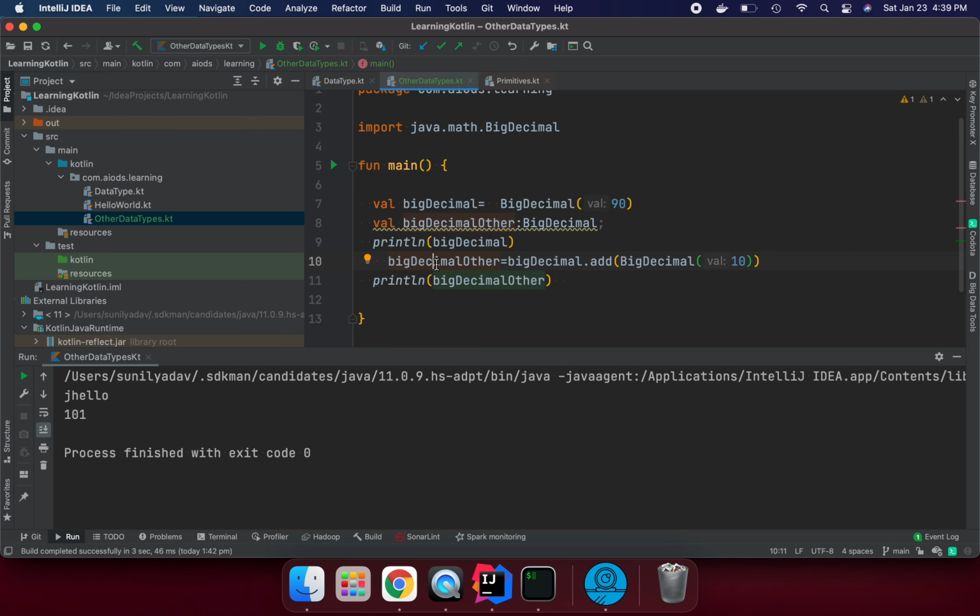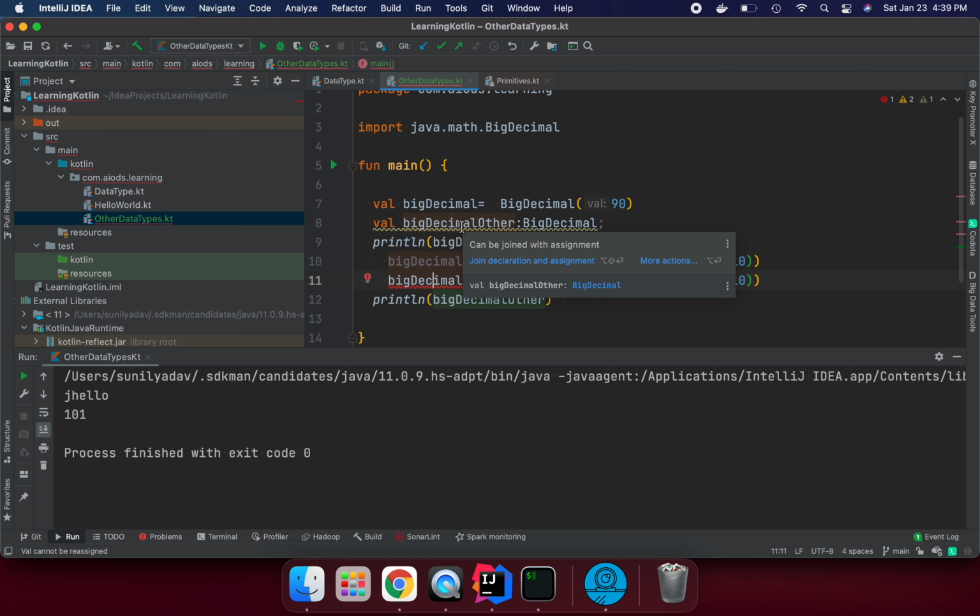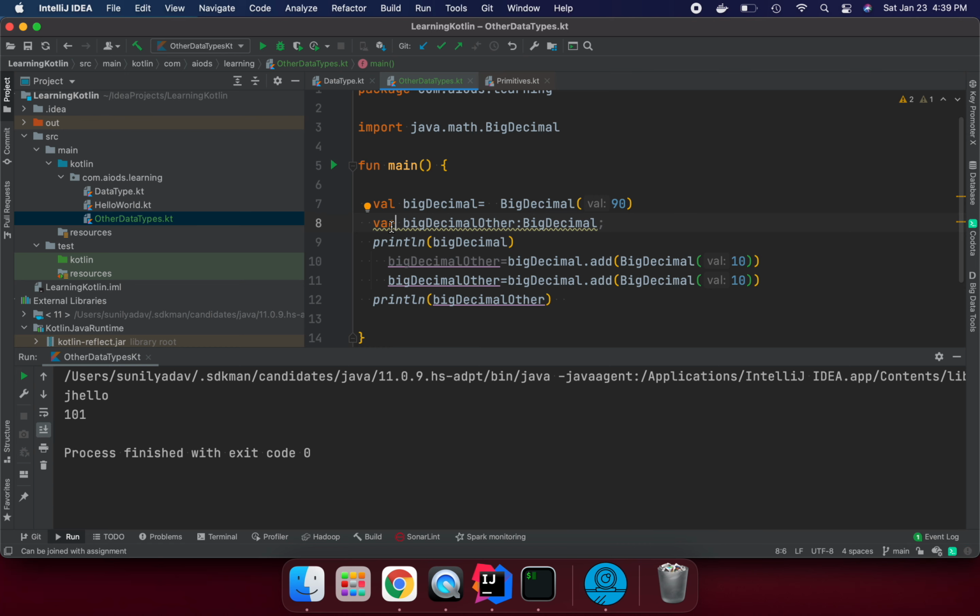But once you initialize it, you can't reinitialize it. That is the val declaration: it is immutable, read only, meaning if the variable contains some value, you can't reinitialize it. If I say var here, that's fine, because a var type we can reinitialize again.